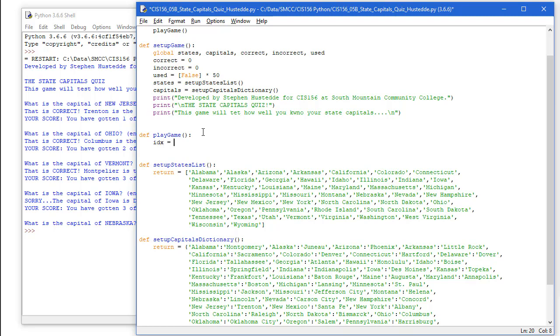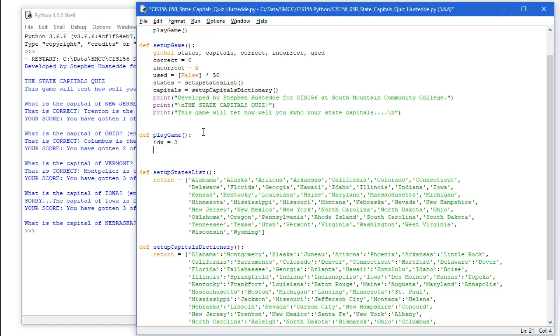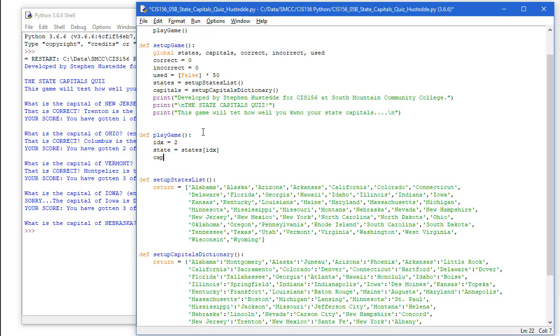So we'll create a variable called IDX. I'm going to set it equal to 2. That's going to be our index for our states, which 2 would be the third item. It's going to be Arizona. I'm going to create a variable called state. It's going to equal states element IDX. And then capital is going to equal capitals, and our key here is going to be state.